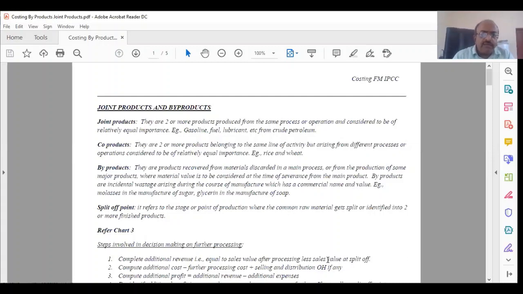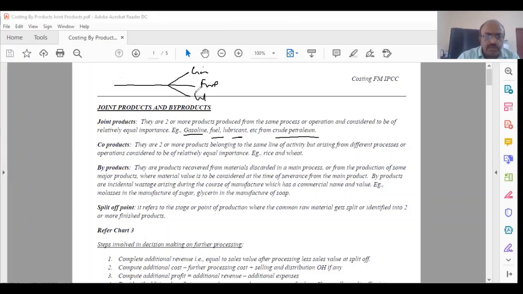A joint product is where two or more products are produced from the same process or operation and are considered to be of relatively equal importance. For example, from crude you get your gasoline, fuel, lubricant, etc. It's all from one source. That means crude is being processed and it is going into different items. This is gasoline, this is fuel, and this lubricant and all that. These are the main products.